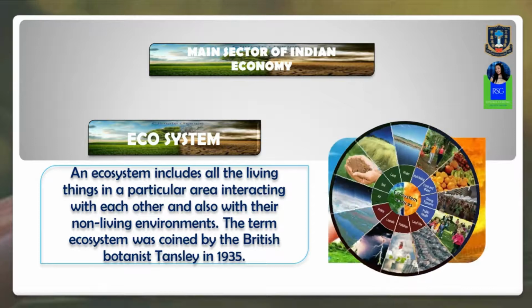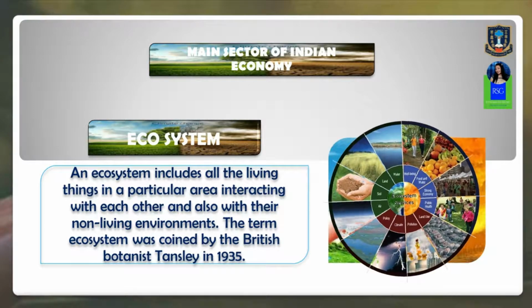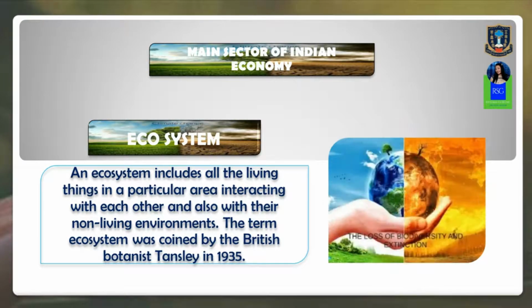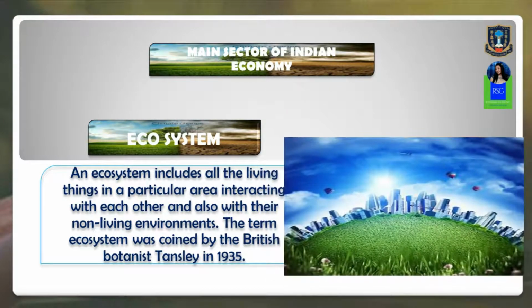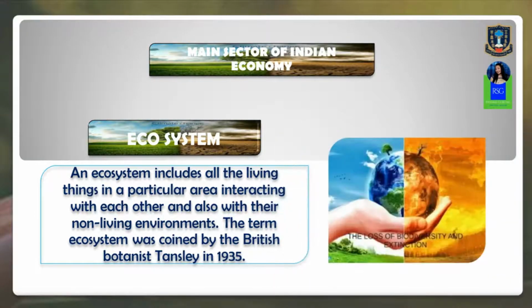All these things taken together constitute our environment. In fact, there cannot be any human life on earth without environment, isn't it?